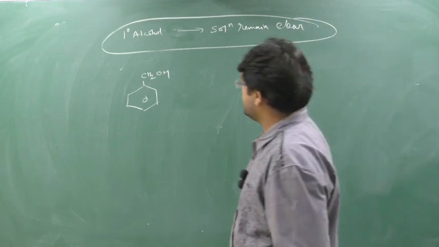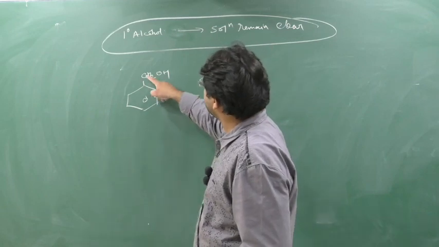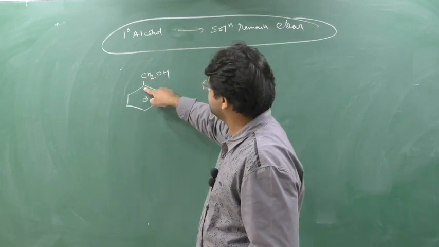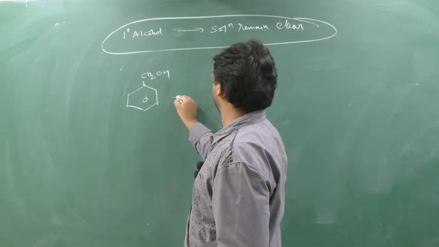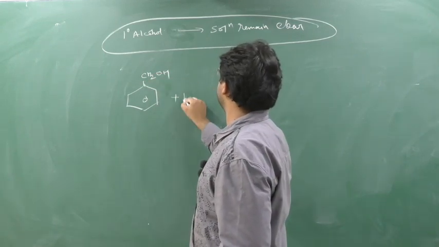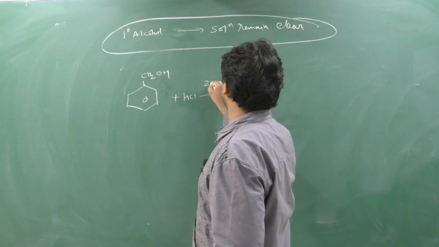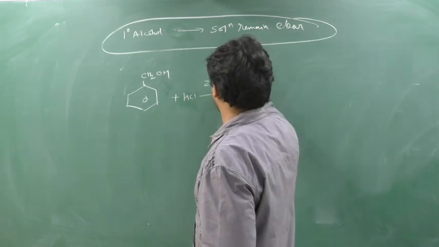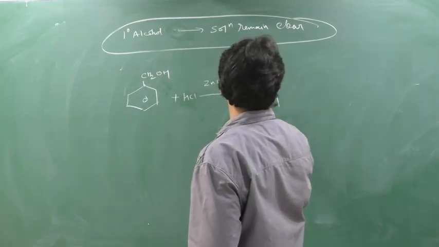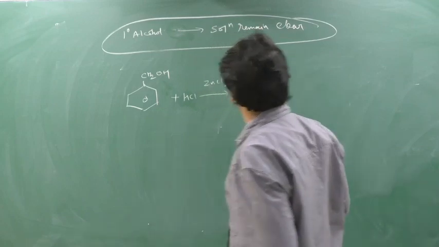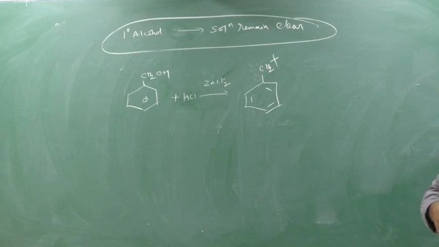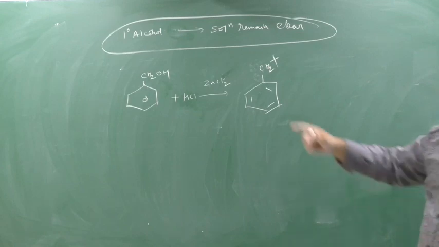Now see here. This is also a 1 degree alcohol only, no? The OH-containing carbon is attached to only 1 carbon. So here also we will use HCl and ZnCl2. So there will be formation of CH2 plus here. So you might think that it is also a 1 degree alcohol.